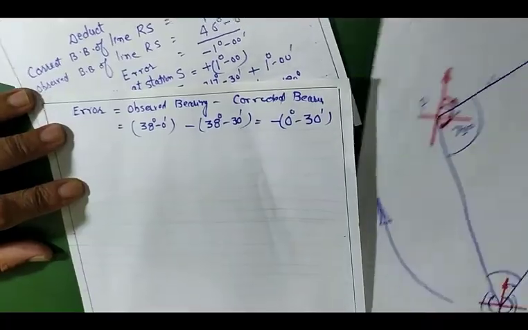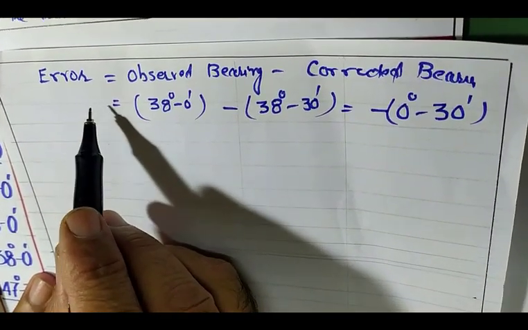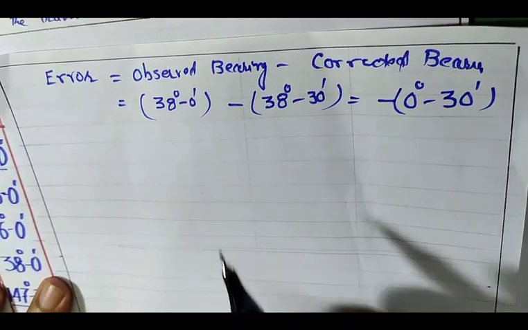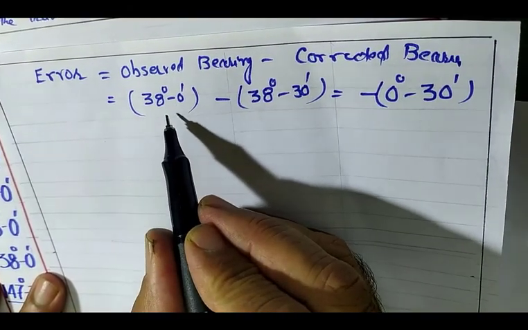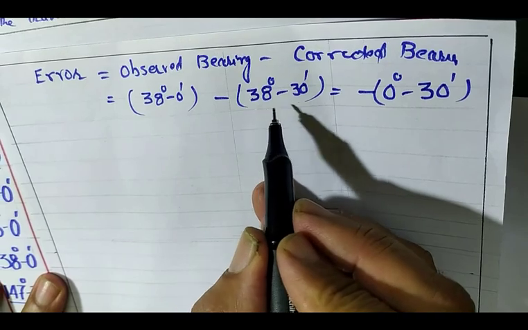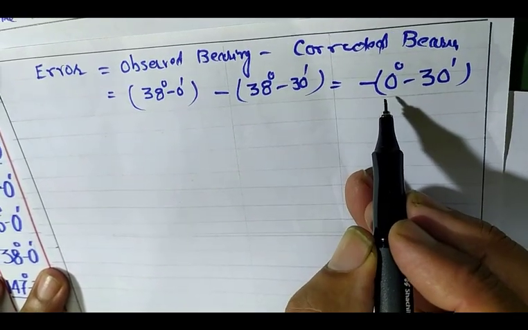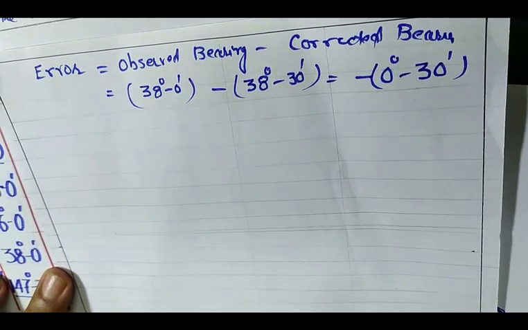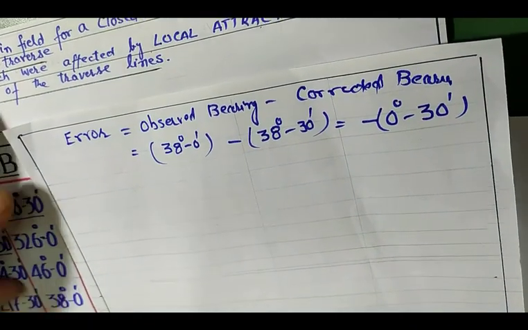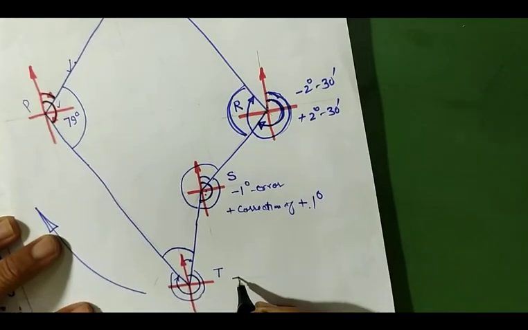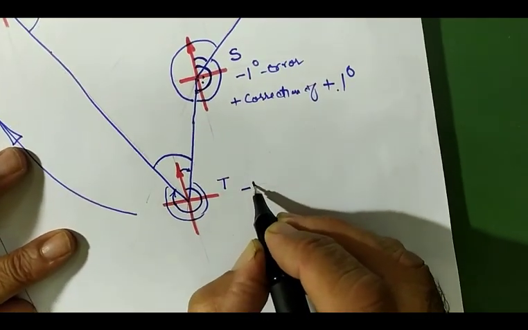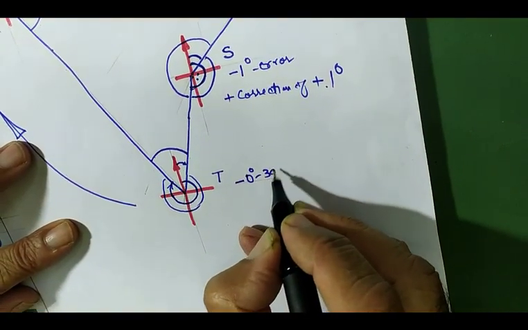So the error observed at station T is given by observed bearing minus corrected bearing. So 38 degree minus 38 degree 30 minutes. So it comes to be minus 30 minutes, the error at station T. Okay. So at station T we have the error of minus 0 degree 30 minutes.